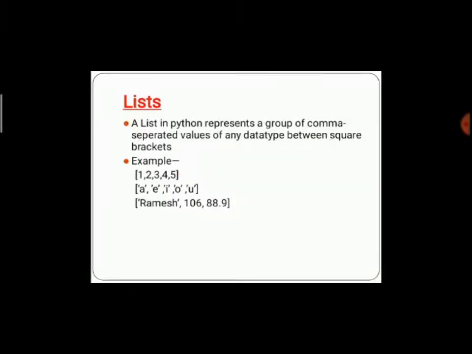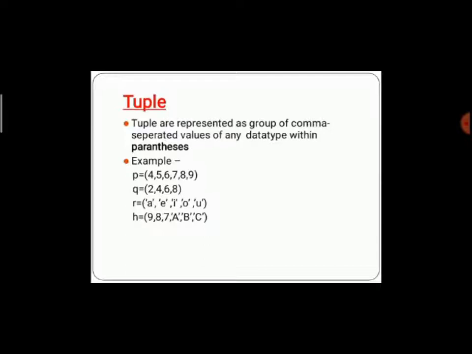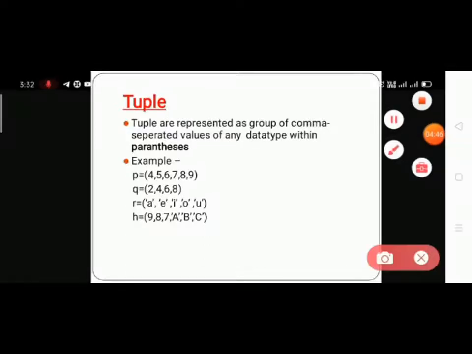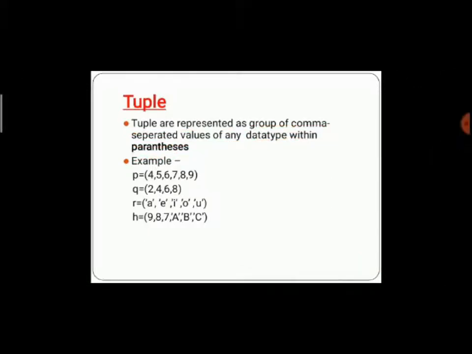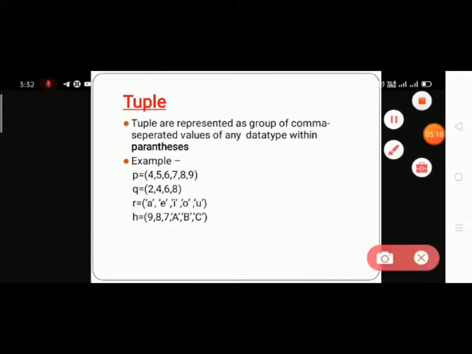So next is tuple. Here the tuple is non-mutable, there has to be no change in our sequence at the time of running. Tuples represent a group of comma separated values of data types within parenthesis. Here we have to use parenthesis. Those brackets show parenthesis.